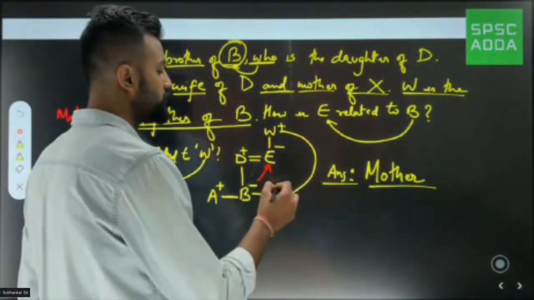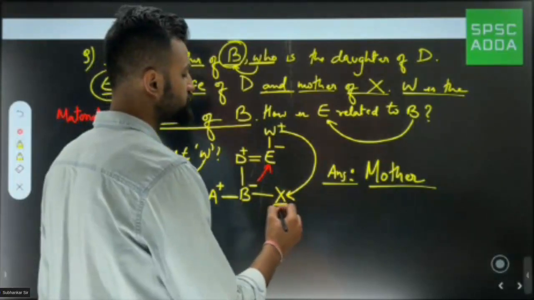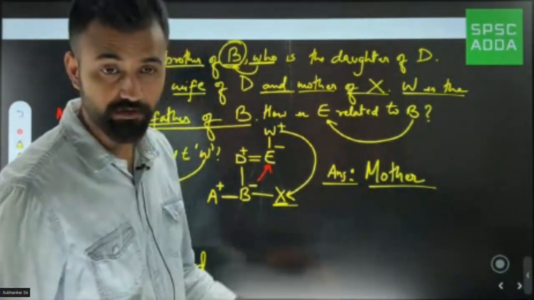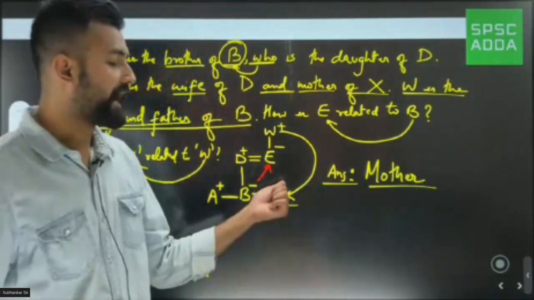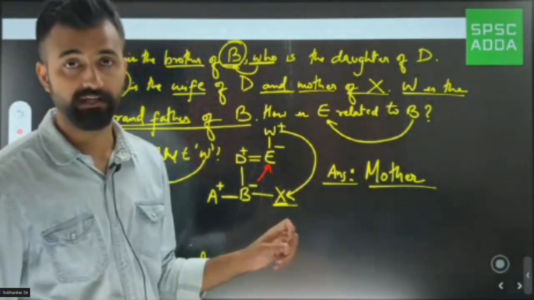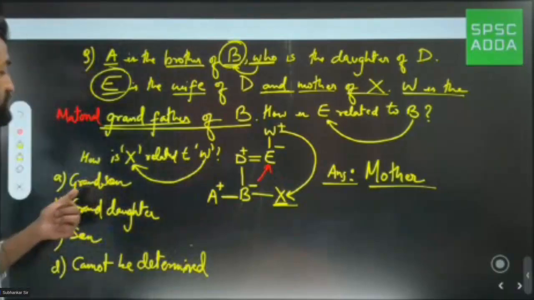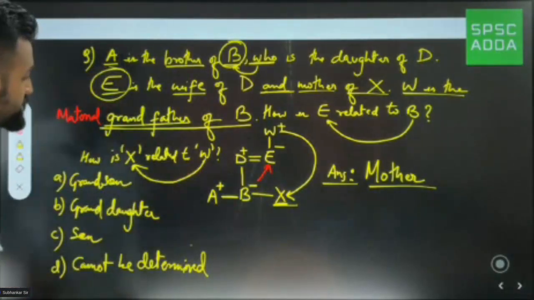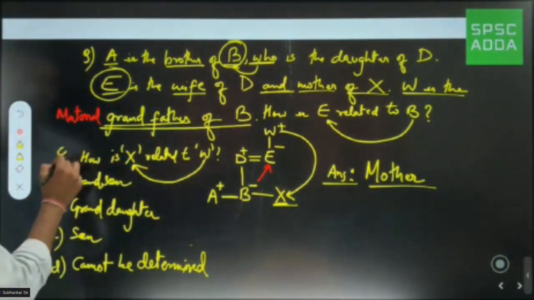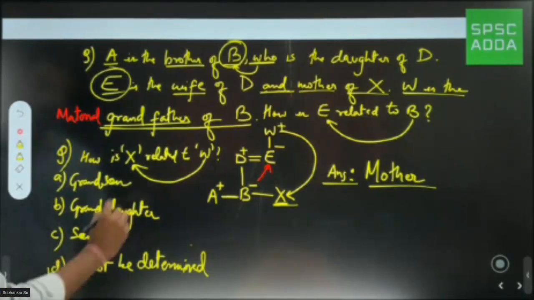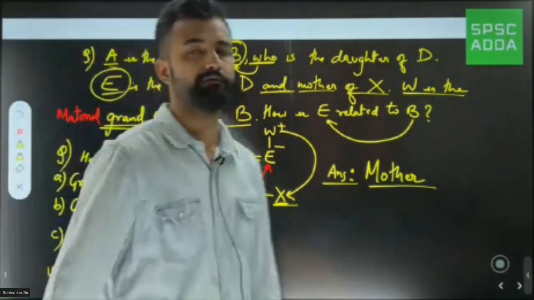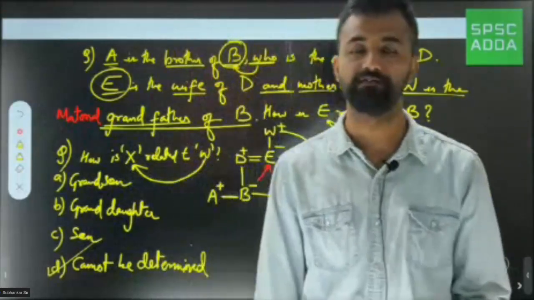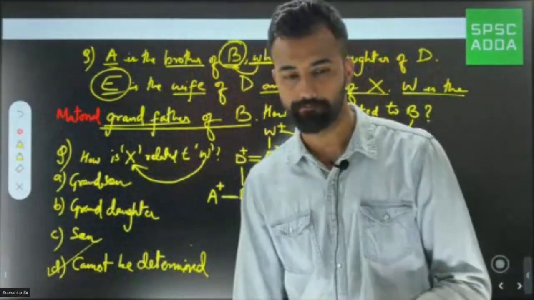Now, you tell me, as we don't see any gender of X. There is no such gender, right, sir? I don't see a plus sign, I don't see a negative sign. Then I cannot say that X is a grandson or granddaughter. So in this question, when I say how is X related to W, you will be answering cannot be determined. Cannot be determined means we are not able to answer. That's why we say it cannot be determined.